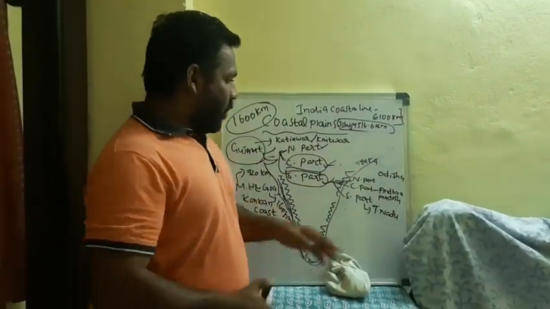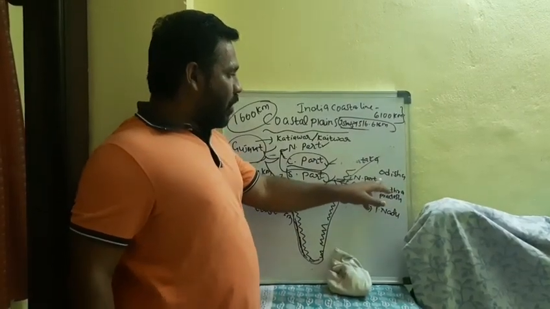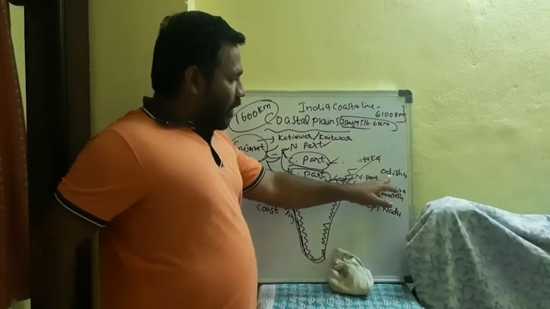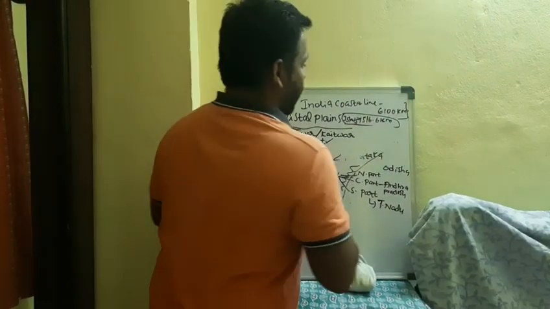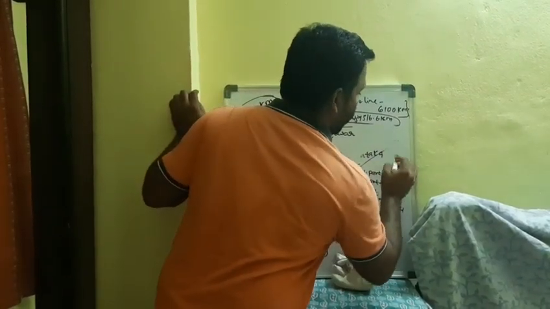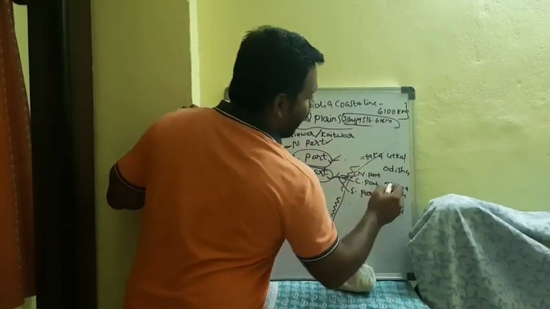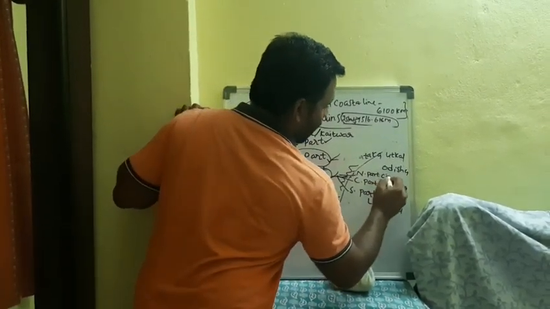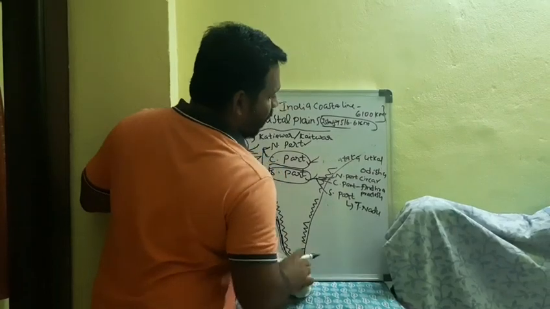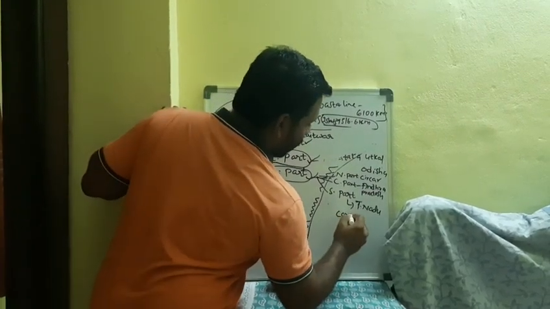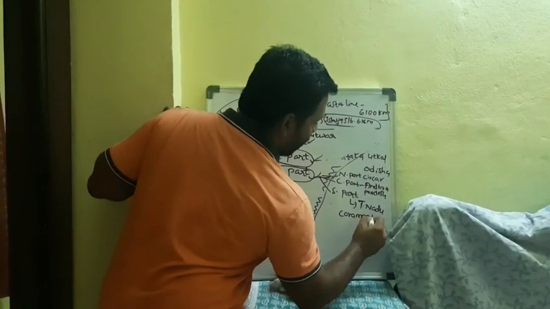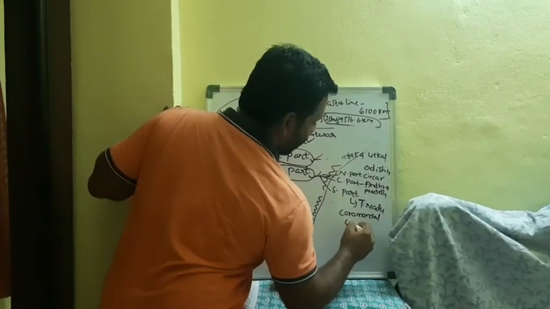Here, if you take the northern part of Odisha, what is the coastal name of Odisha state? Utkal coast we can call. And the Andhra Pradesh state coastal name, Sarkar coast. Tamil Nadu coastal name, Coromandel coast.